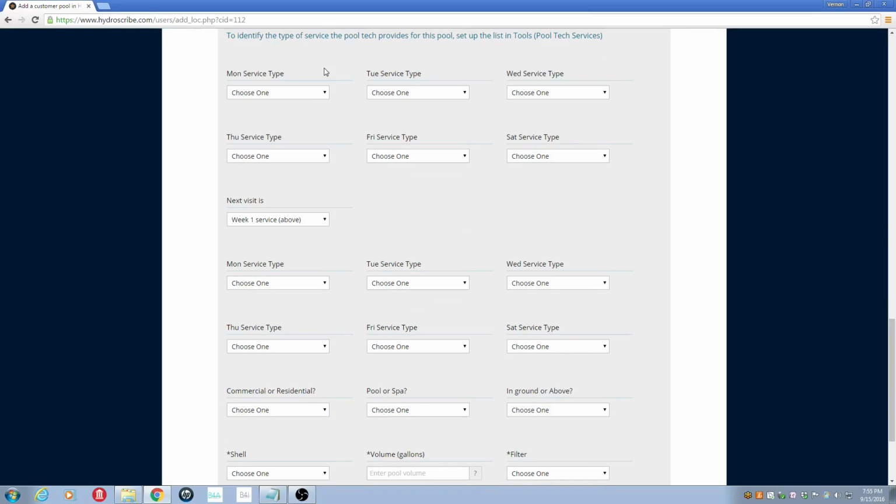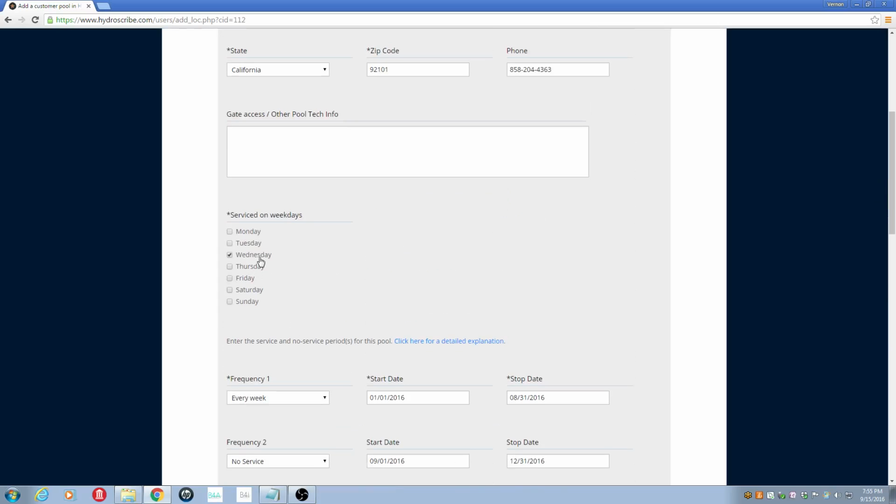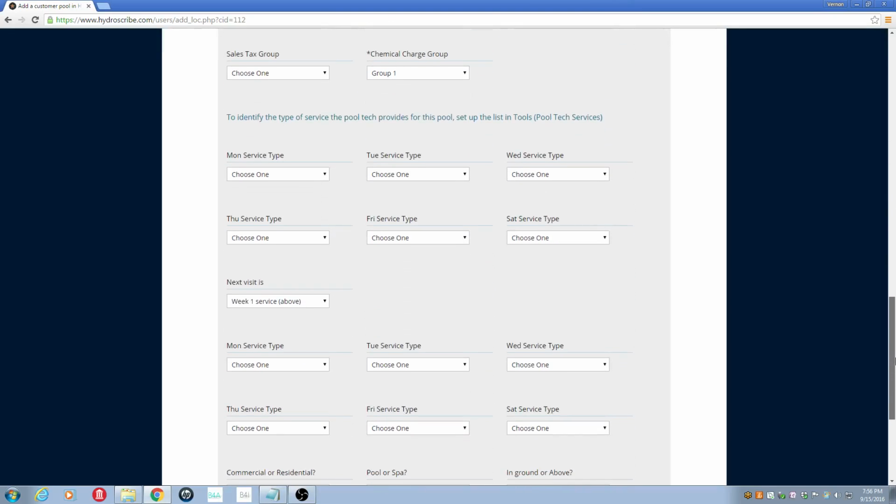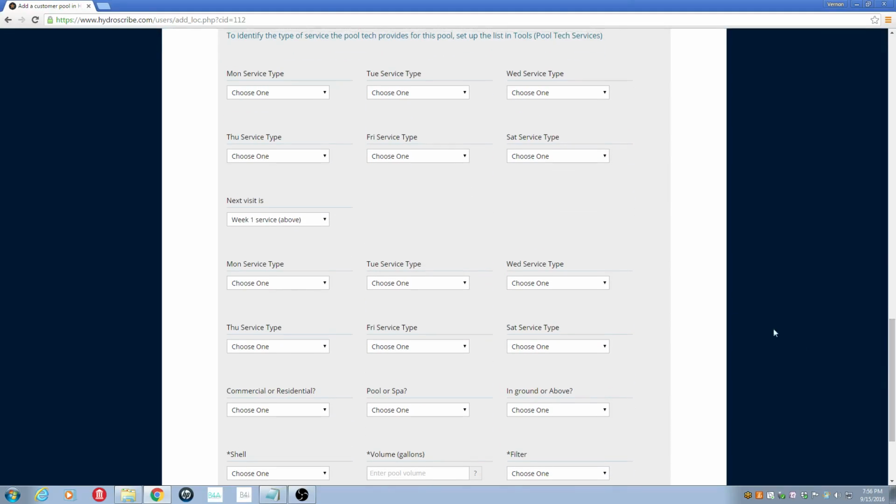are service types. Now, if each time you visit the pool you provide a different type of service, then you can go ahead and set that up here. For example, if you remember up at the top we said this pool is serviced on a Wednesday. So if each week I visited the pool I alternated the services, then inside the Wednesday setup I could select the type of service the pool tech is going to provide for each week.